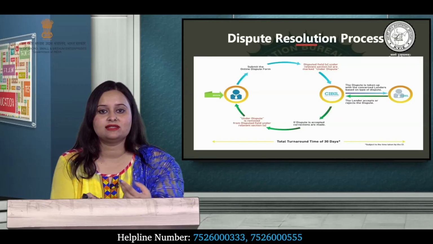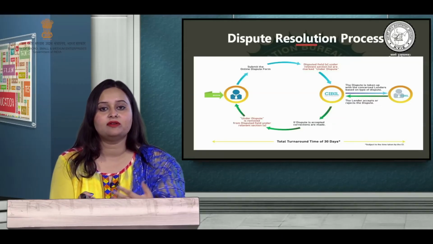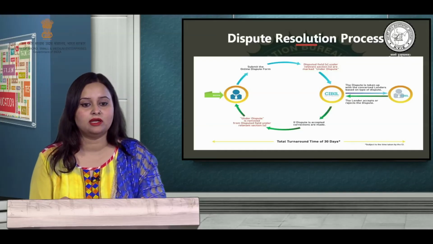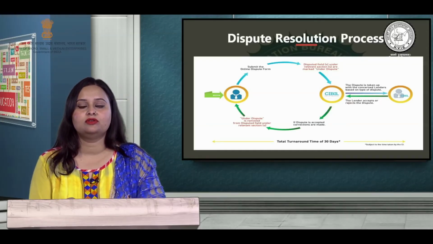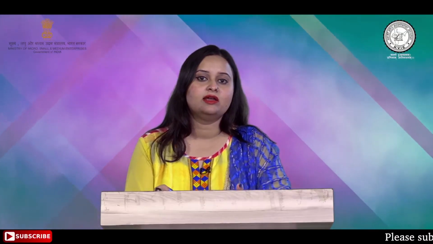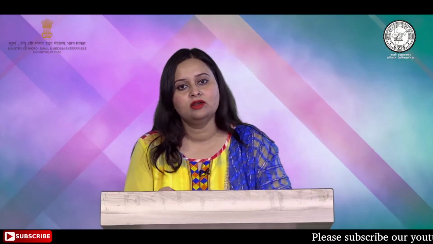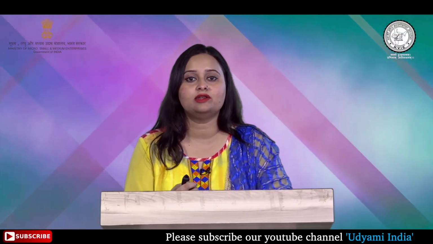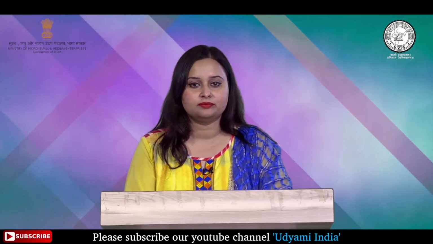Then the dispute is taken up with the concerned lender, and it also depends on the type of the dispute. The lenders accept or reject the dispute, and if the dispute is accepted, then the correction is made and the dispute is removed, and the total turnaround time of this entire process is about 30 days. Whatever you don't agree with on your CIR, if that is accepted by the lender, then it is removed or updated accordingly and you receive a new CIR.